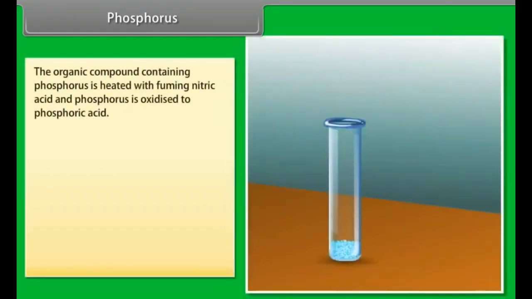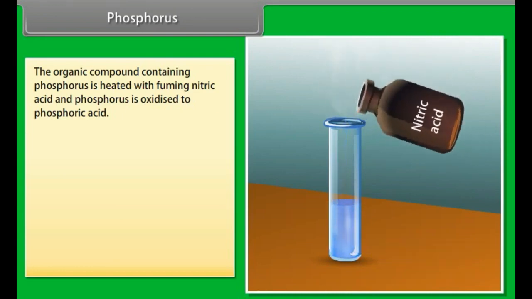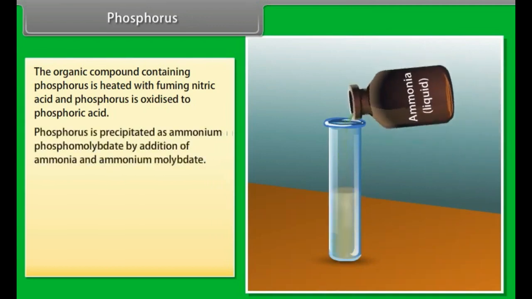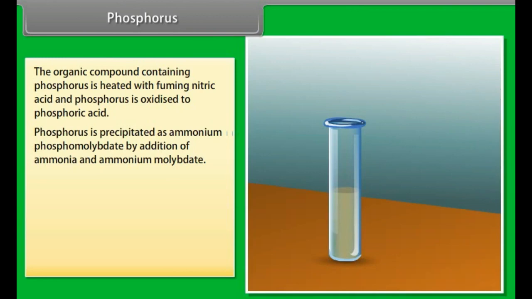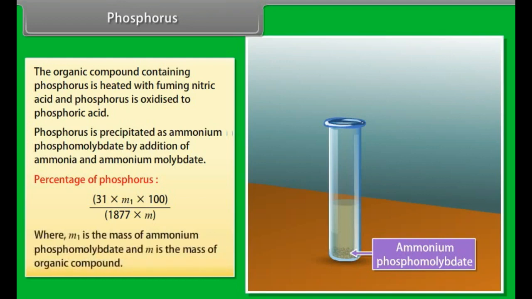Phosphorus: the organic compound containing phosphorus is heated with fuming nitric acid and phosphorus is oxidized to phosphoric acid. Phosphorus is precipitated as ammonium phosphomolybdate by addition of ammonia and ammonium molybdate. Percentage of phosphorus = 31 × M1 × 100 / (1877 × M), where M1 is the mass of ammonium phosphomolybdate and M is the mass of organic compound.